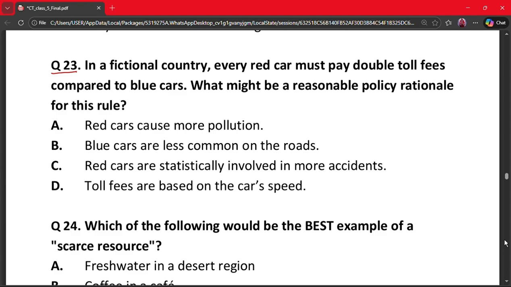Here, the correct answer is option C, that is, red cars are statistically involved in more accidents. Why? Because higher accident risk justifies higher charges. This is a logical policy reason.